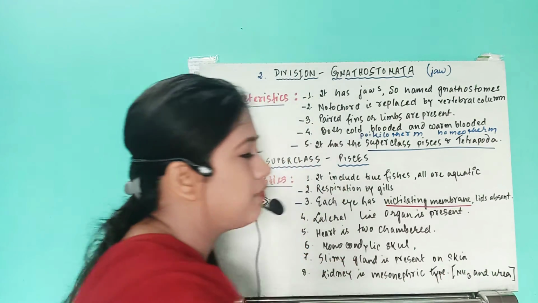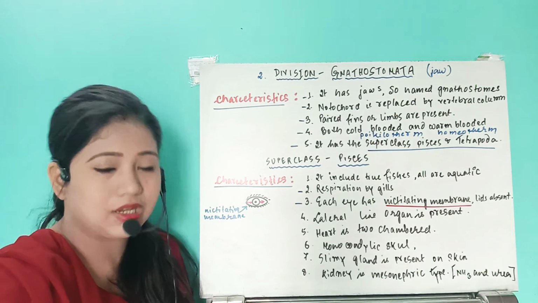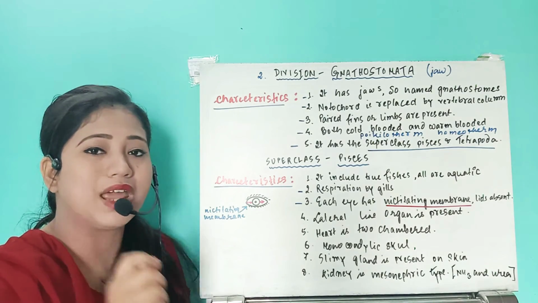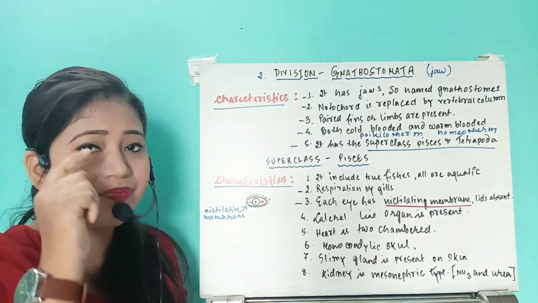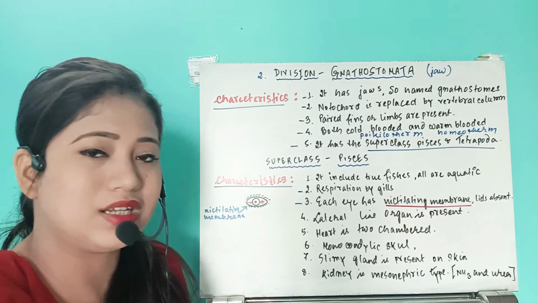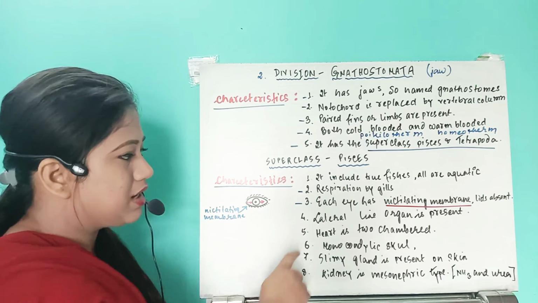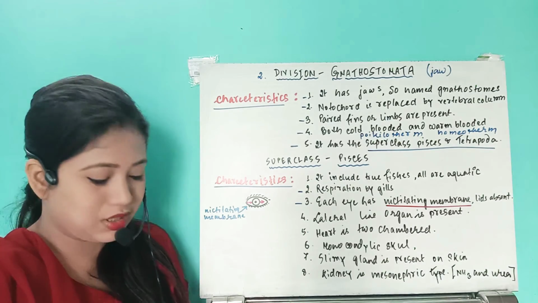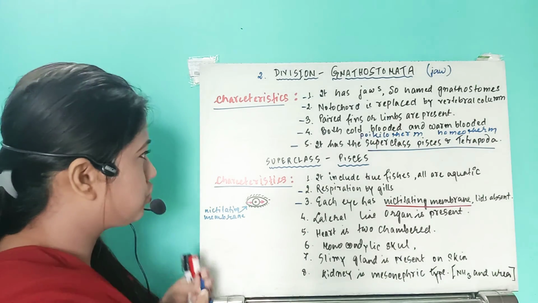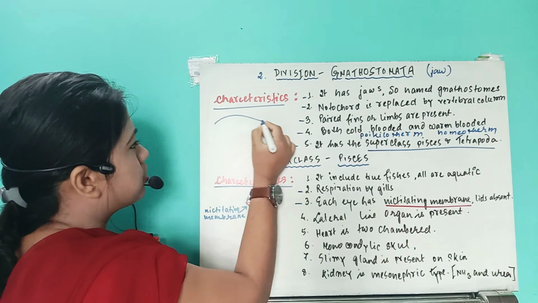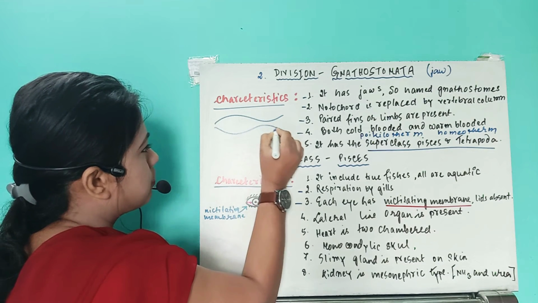Remember, this is a very important point. But yes, in this organism, they have only nictitating membrane. Upper eyelid and lower eyelid, they are not present. Understand? Now the next one, that is lateral line organ, is present. Now let me show very important characteristics in case of the fishes.